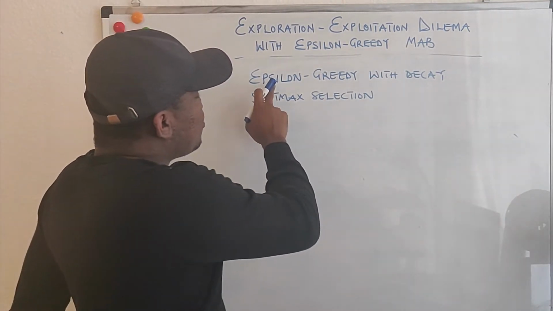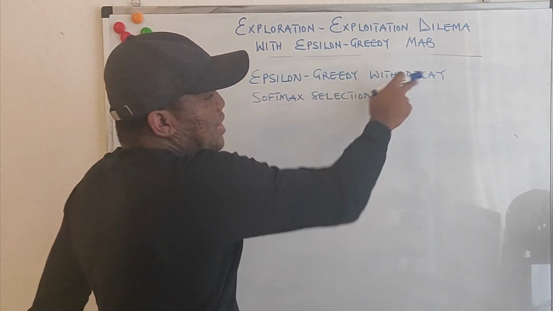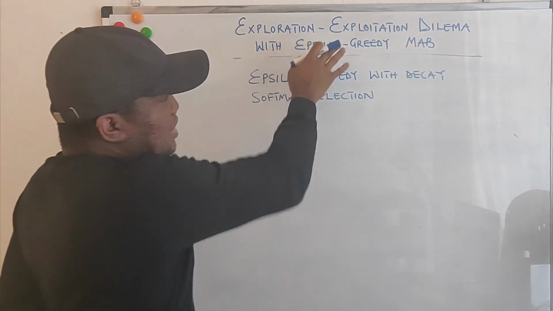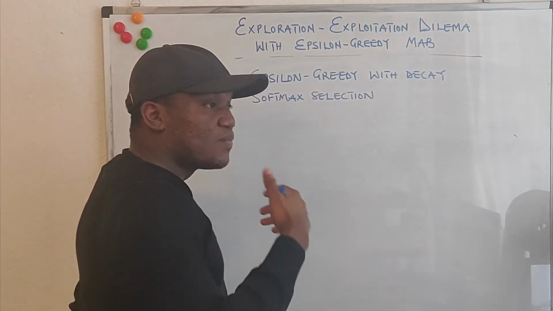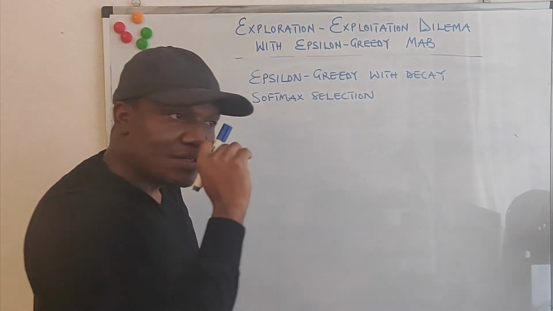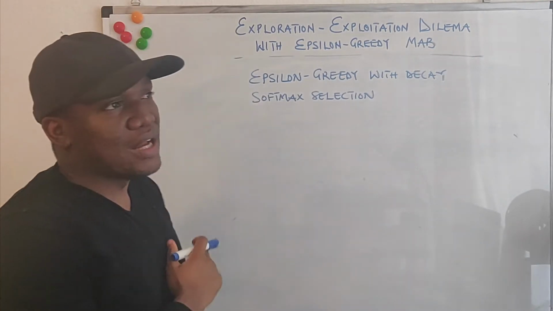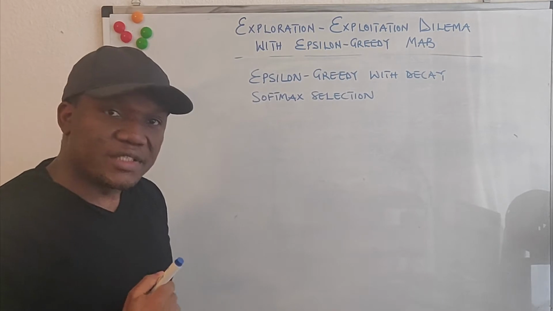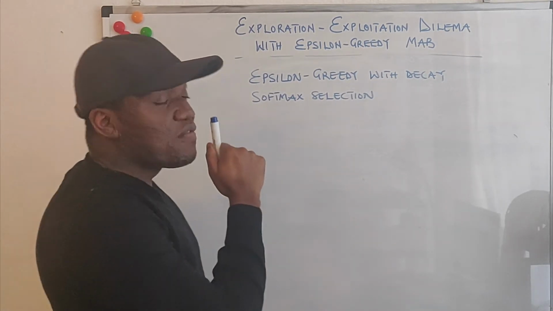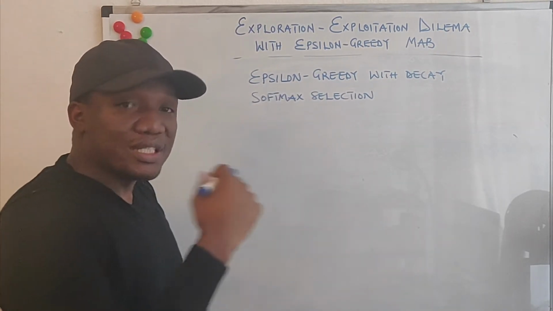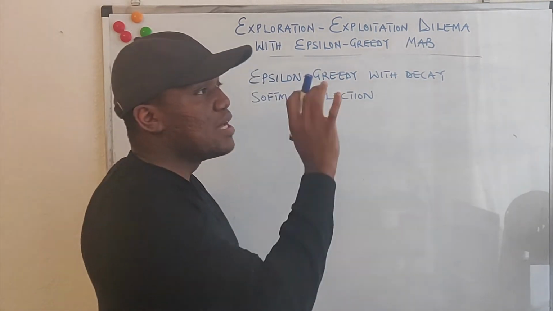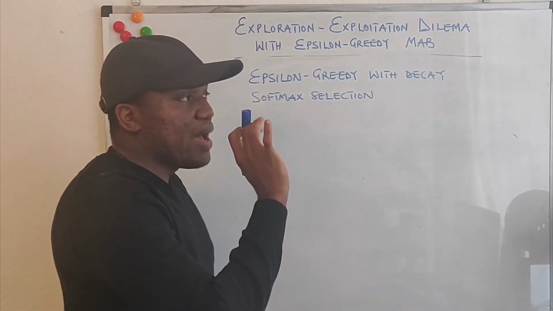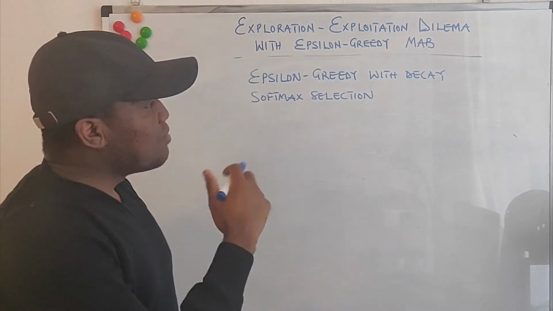The difference between epsilon greedy and epsilon greedy with decay is that in the original epsilon greedy, our epsilon is static. We set it to, let's say, 0.1 and it remains 0.1 for the rest of the life of the agent. However, it is not very prudent, especially in an environment where the distribution of rewards is static.